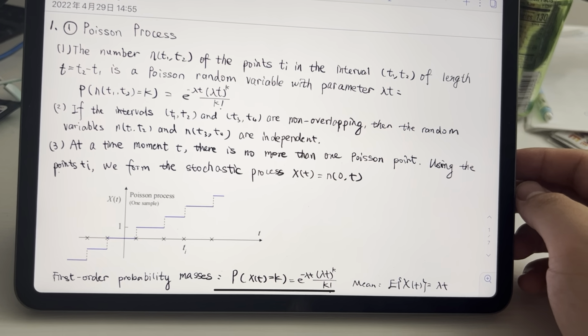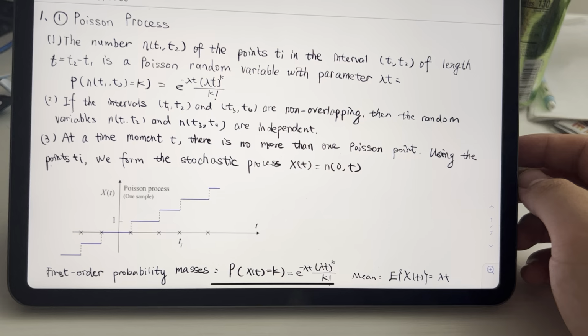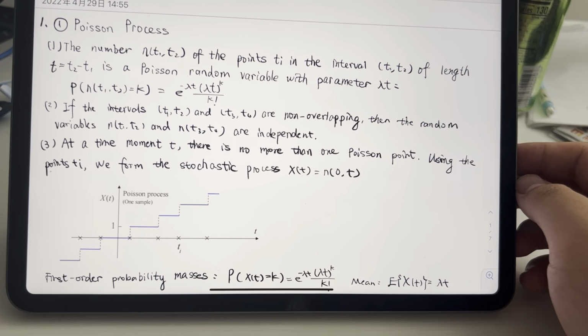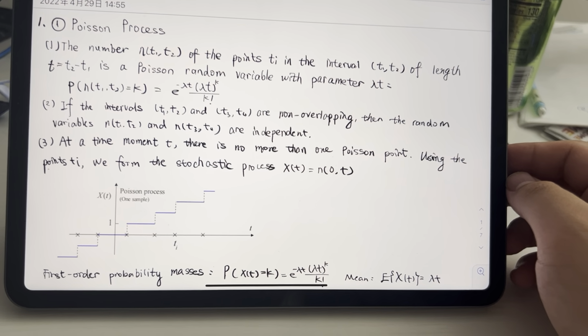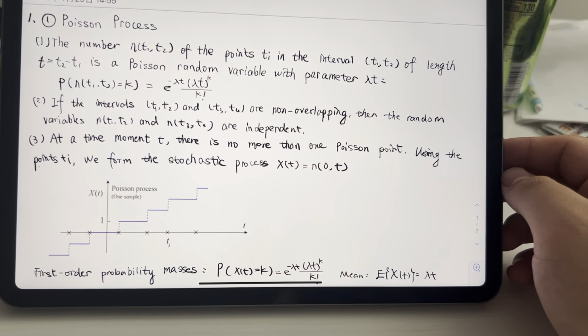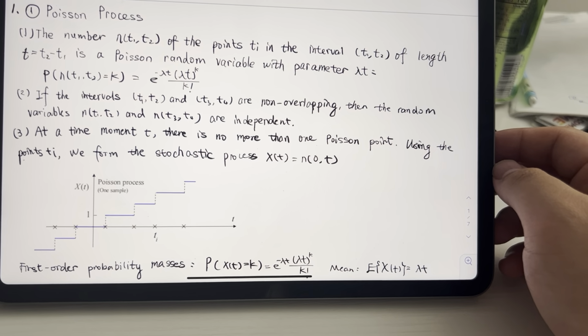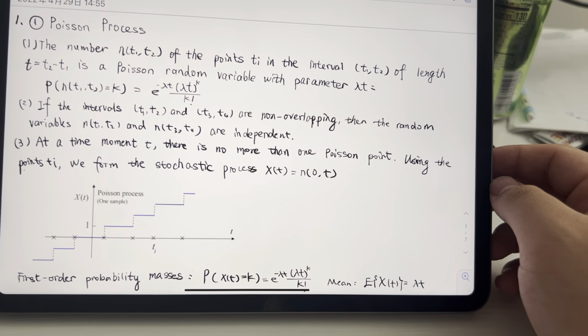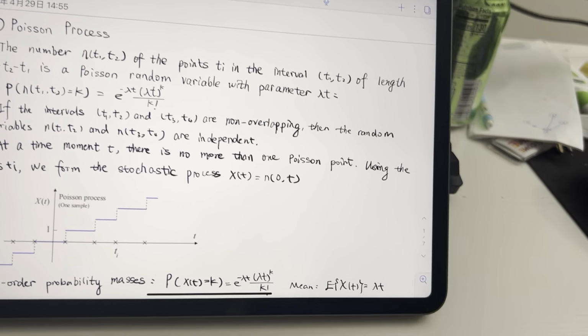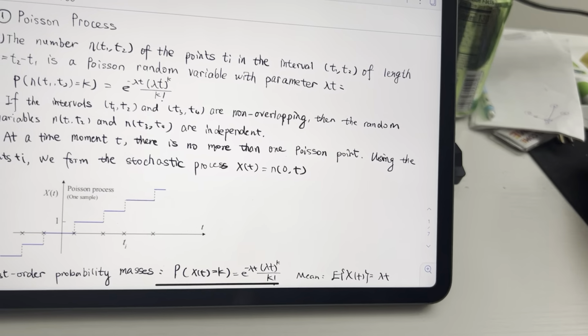For the first question, we are told to collect, from the lecture notes, the definitions and simple properties of probability mass or density, mean, autocorrelation and autocovariance of example stochastic processes. First, the Poisson process.